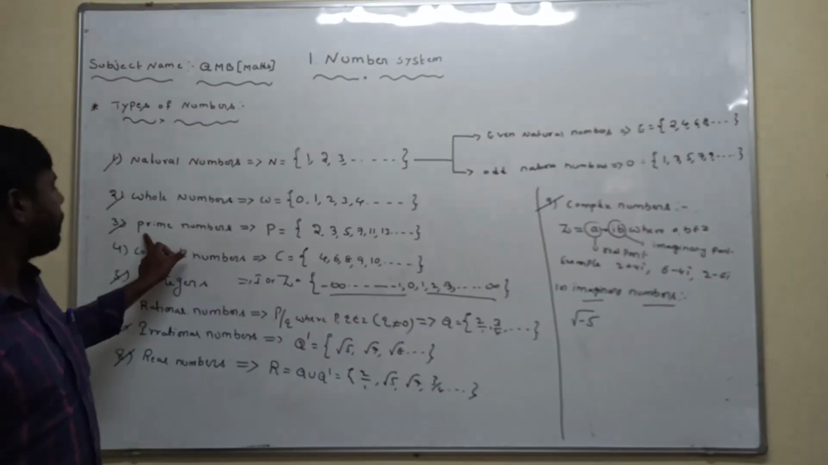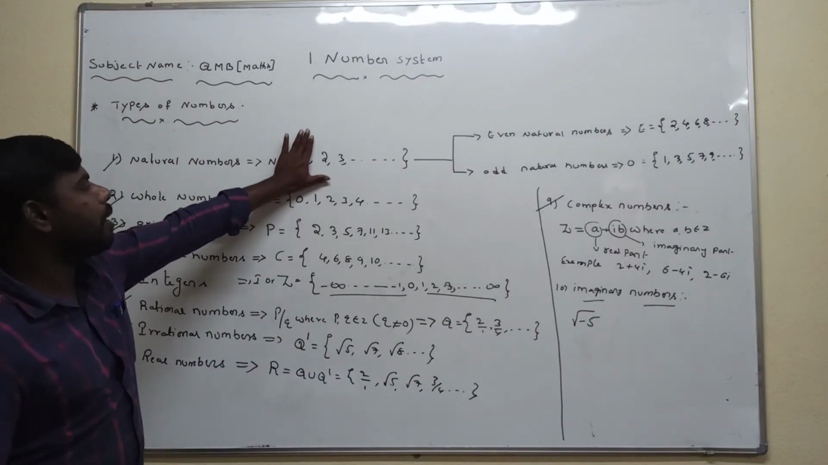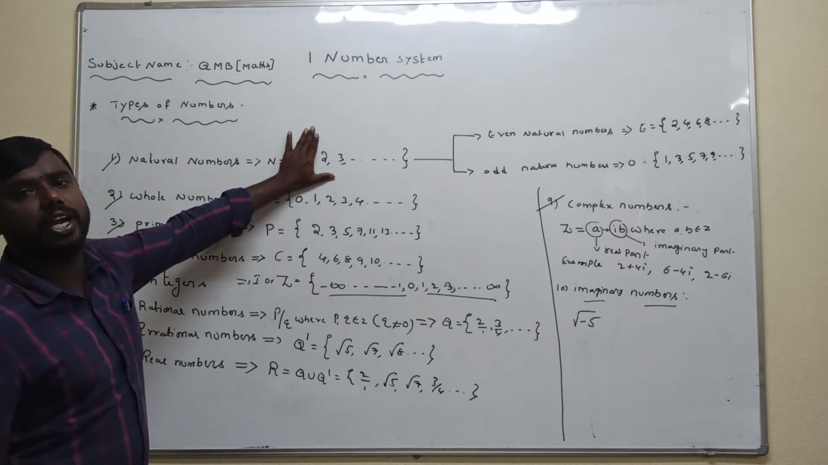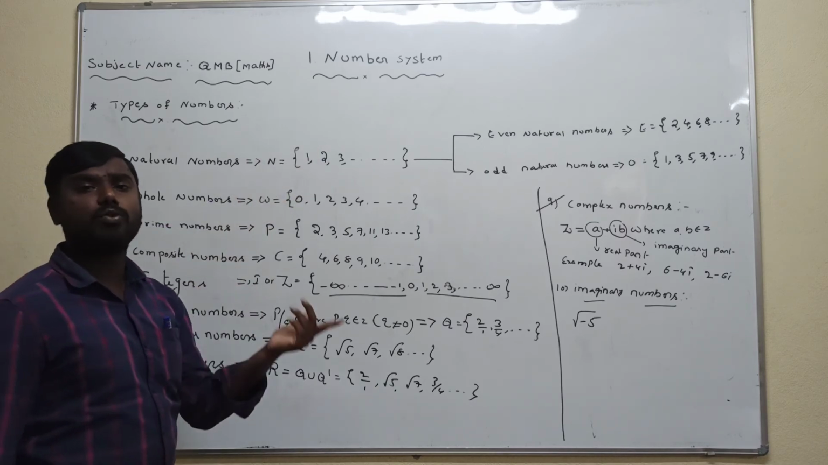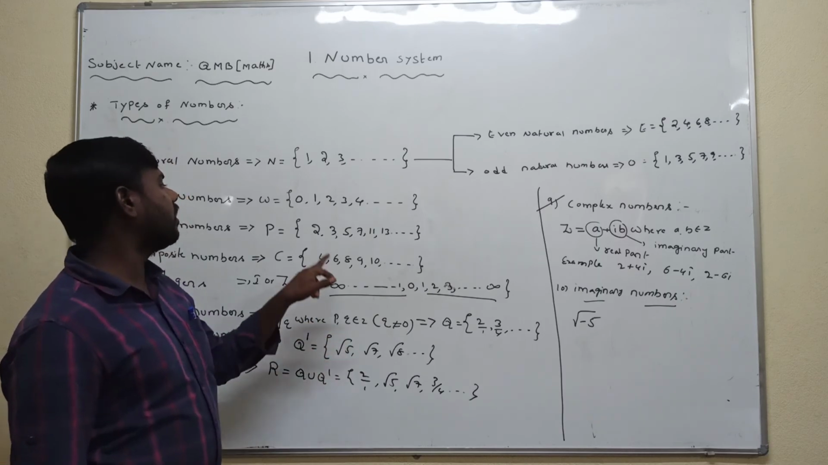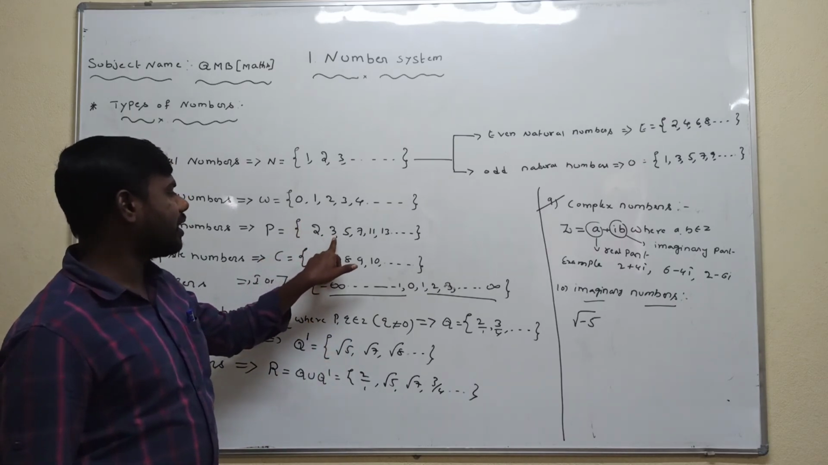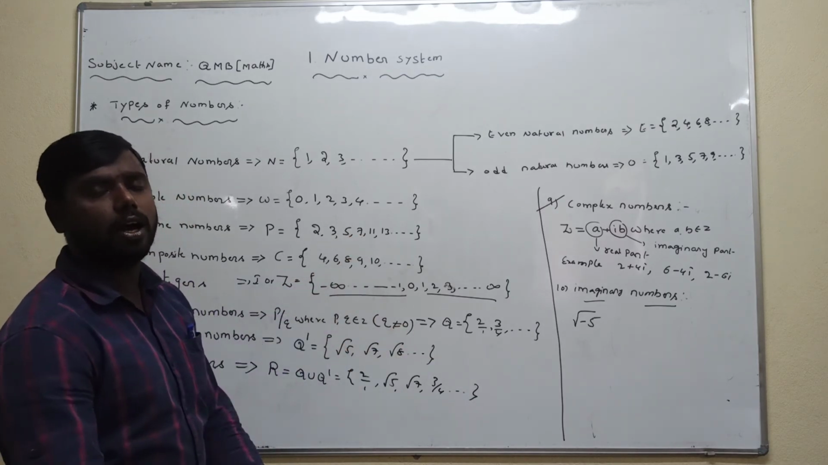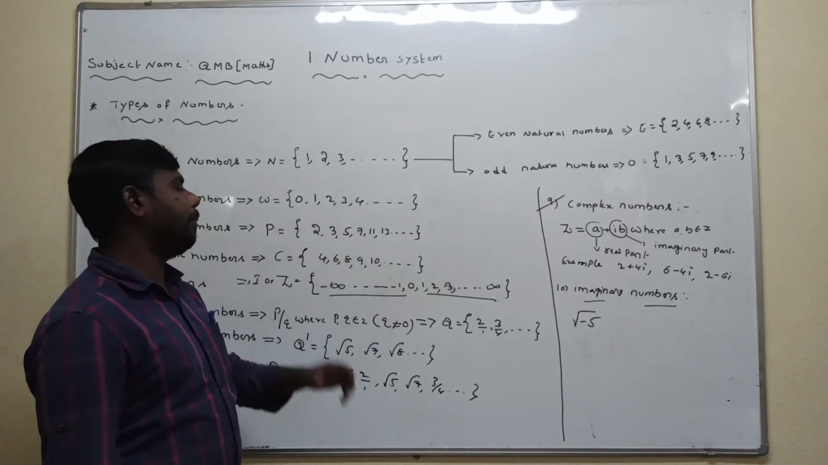Next one is prime numbers. Prime numbers are nothing but natural numbers greater than 1 and divisible only by 1 and itself. It is called prime numbers. For example, 2, 3, 5, 7. These are all divisible by 1 and itself, so it is called prime numbers. The set of prime numbers is denoted by capital P.